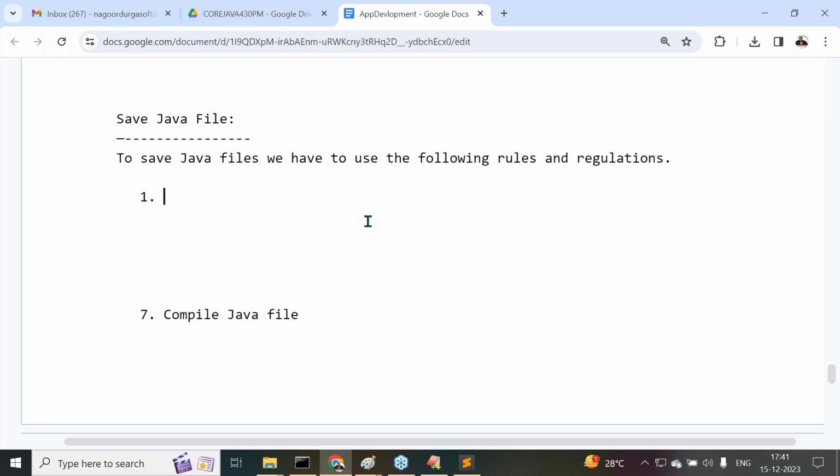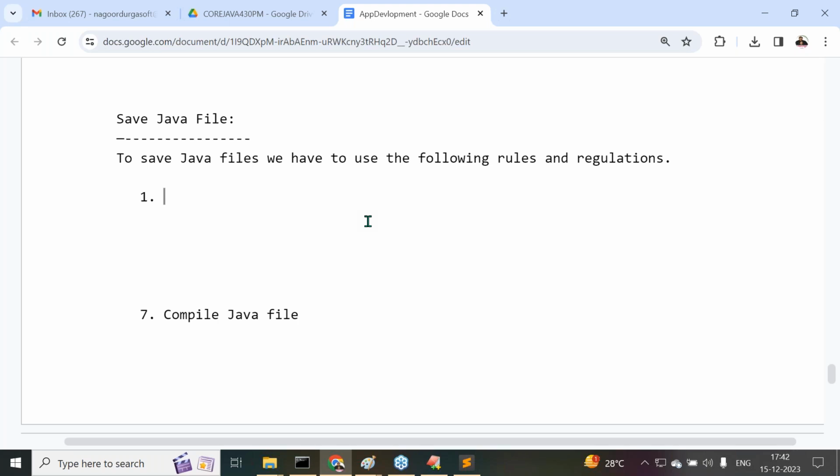But Java has provided a convention. What was the convention that Java has provided in this particular situation? Instead of saving the Java file with any other name, it is suggested to save the Java file with the main class name. The main class is the most important class inside our Java program. Instead of using abc.java or xyz.java, some other unrelated names, try to save the Java file with the main class name, Main.java. Directly we can go for it. All of you get my point or not? So this is exactly the meaning of saving a Java file, the rules and regulations we have to follow.